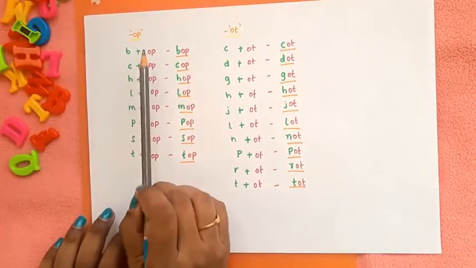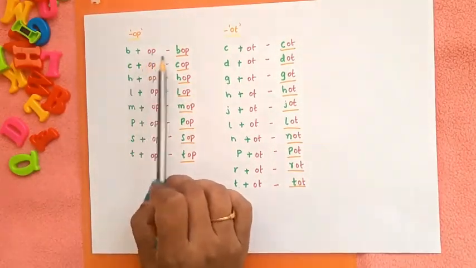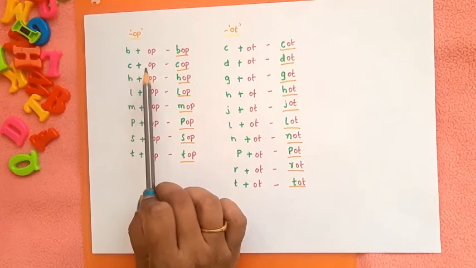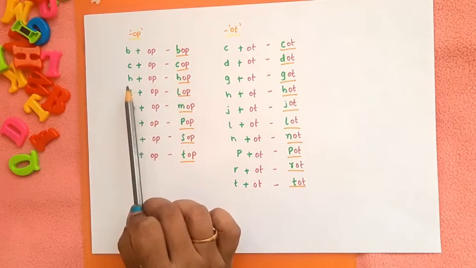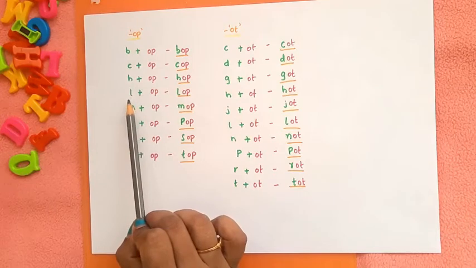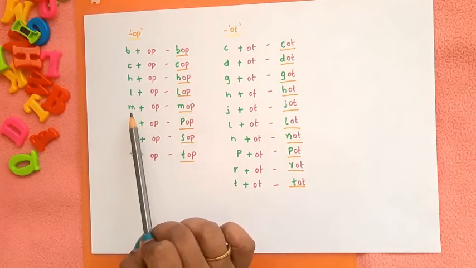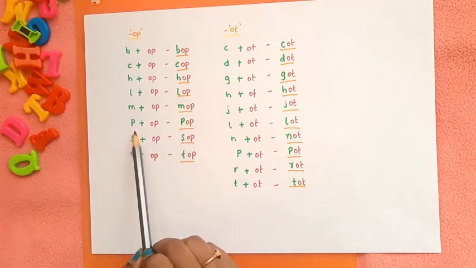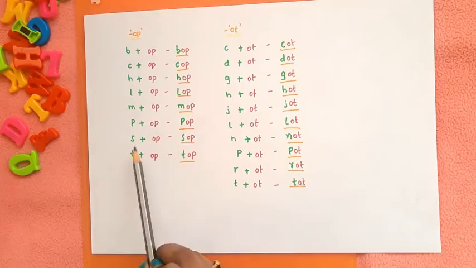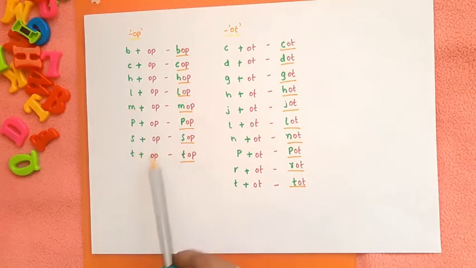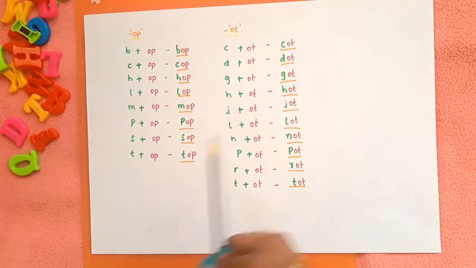Next we have op family. B, op, bop. K, op, cop. H, op, hop. L, op, lop. M, op, mop. P, op, pop. S, op, sop. T, op, top.